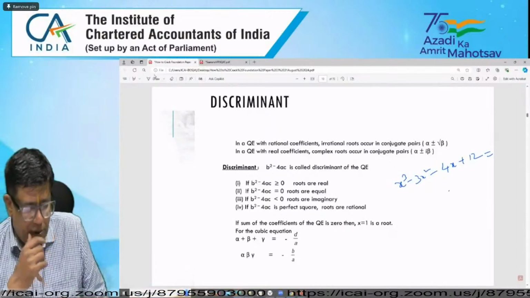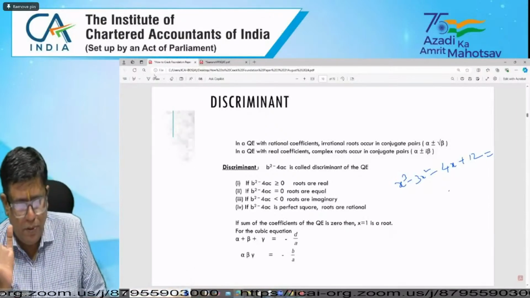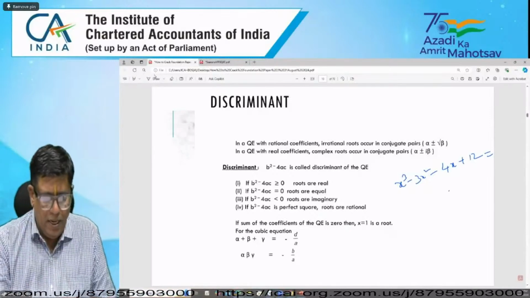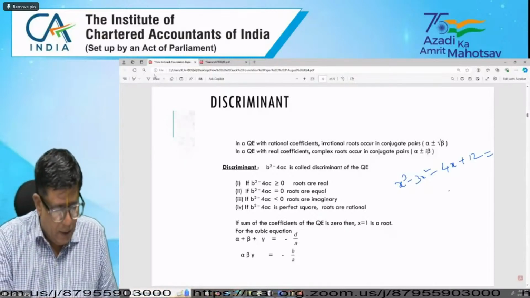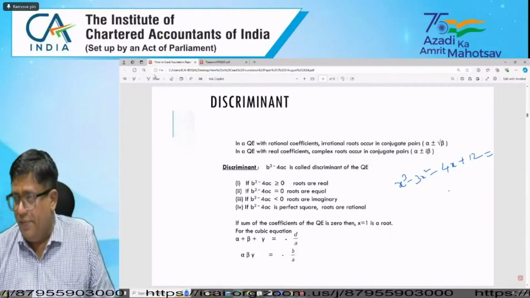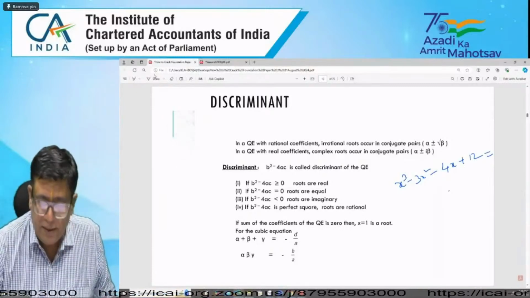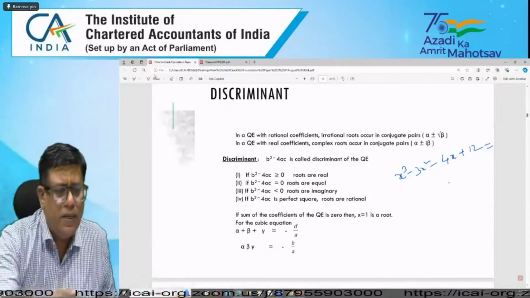The sum of the roots should be equal to 0. That is the question, and the options are also given. If you look at the question, what are the options?